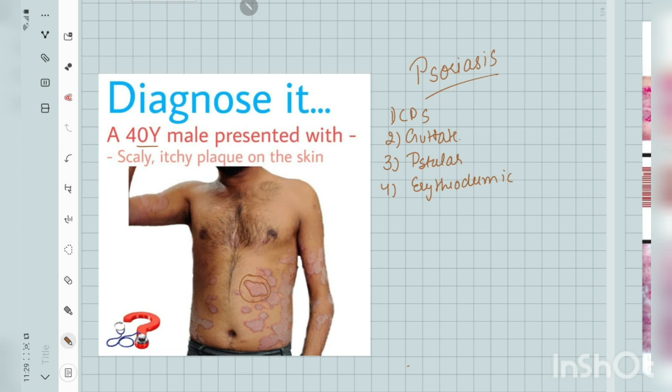Erythroderma in dermatology basically means when more than 90% of body surface area is involved and it is red in color. Next one is flexural psoriasis, when the flexures of the body are involved. Next one is when the psoriasis is limited to the scalp only, it is called scalp psoriasis.